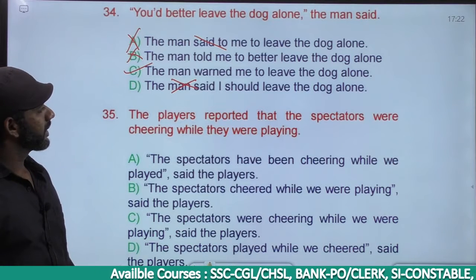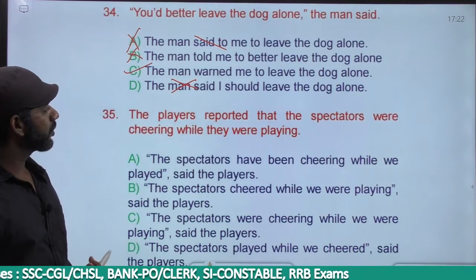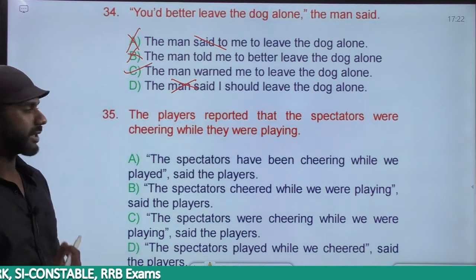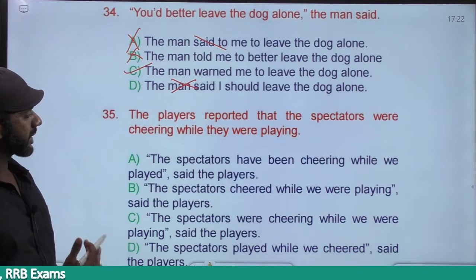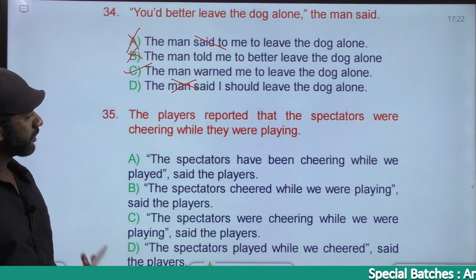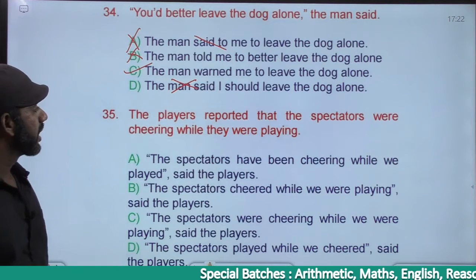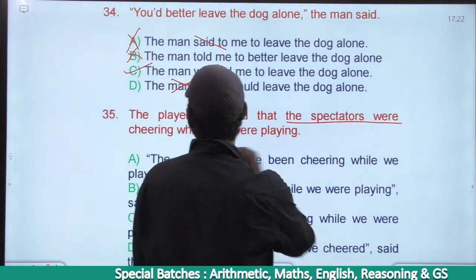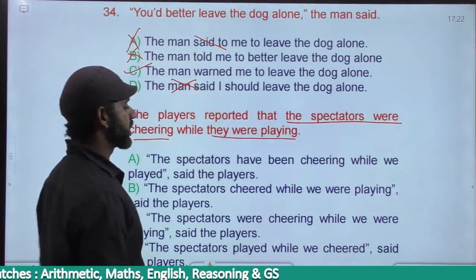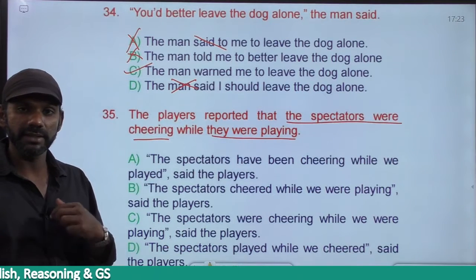The next one. The players reported that the spectators were cheering while they were playing. Indirect speech, indirect to direct. The players reported that the spectators are cheering while they were playing. Now here we have two actions in the past tense. One is the spectators were cheering. The other one is they were playing. Two actions in the past tense. The rules are not applicable. The tense and the category must remain the same.